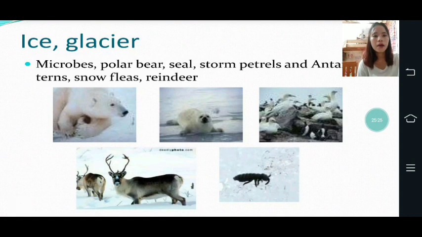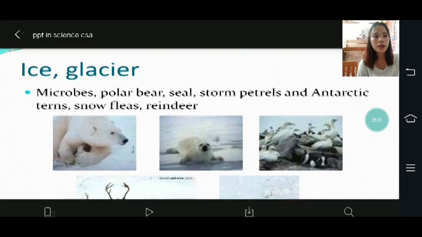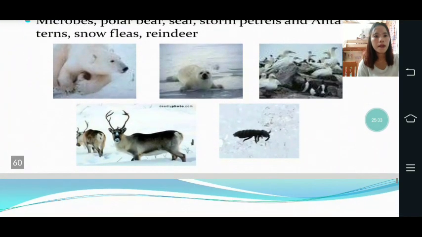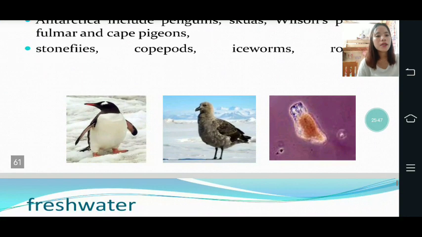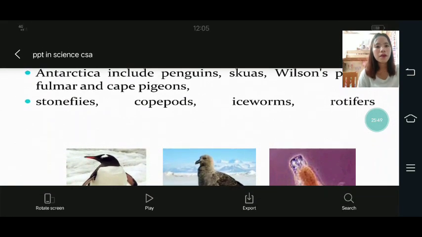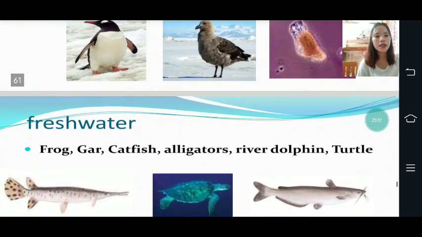Ice glacier. These are the animals that are found in the ice glacier: microbes, polar bear, seal, storm petrels, Antarctic terns, snow geese, reindeer. So Antarctica includes penguins, skuas, Wilson's petrel, fulmars, Cape pigeons, stoneflies, copepods, ice worms, and rotifers. So these are the examples of animals that can be found in Antarctica.